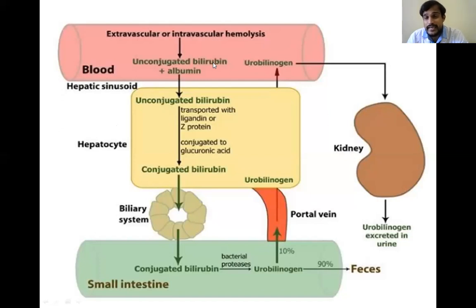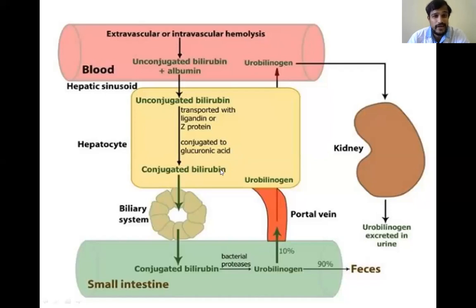This unconjugated bilirubin combines with albumin and is transported to the liver. Inside the liver, this unconjugated bilirubin is conjugated with glucuronides and forms conjugated bilirubin or direct bilirubin.